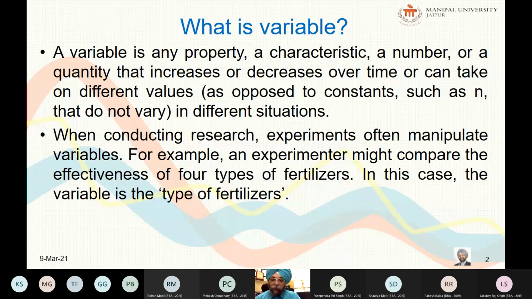Okay, so in this particular case, what is variable? Come on. What is variable in this case? Tell me, what is variable over here? In the case of this fertilizer, the type of fertilizer is a variable. Whereas, what is constant? Anyone? Yes, the type of soil is constant.